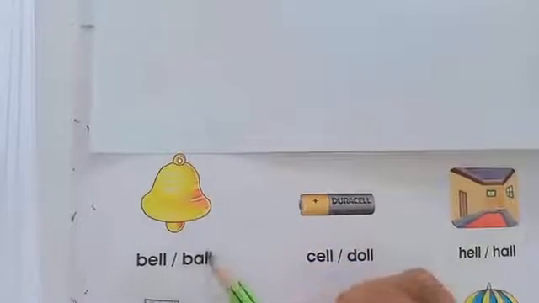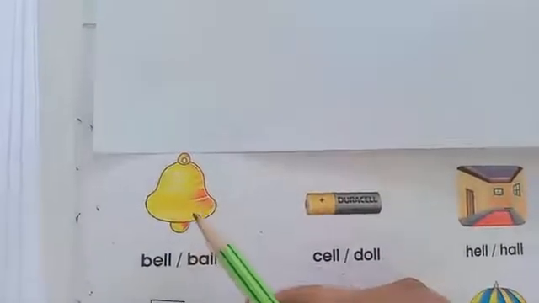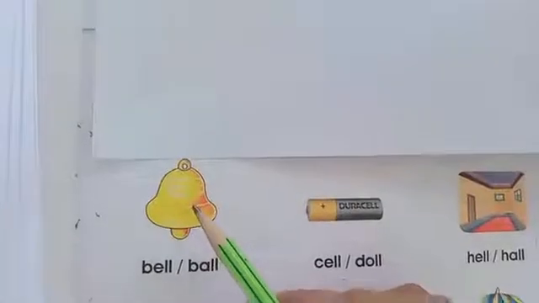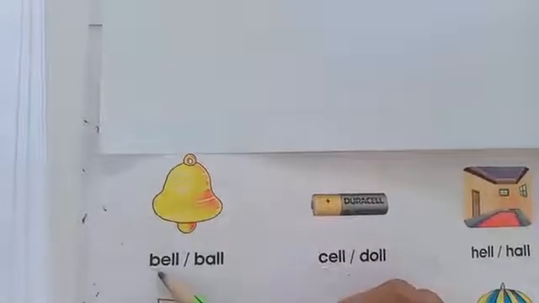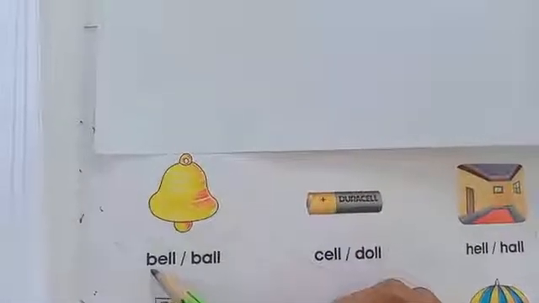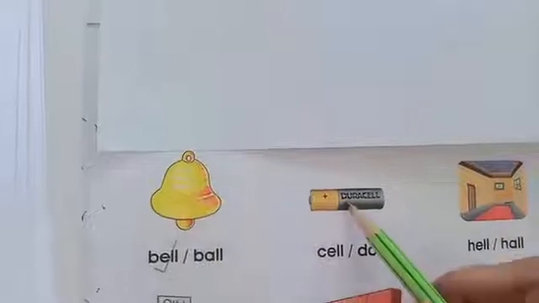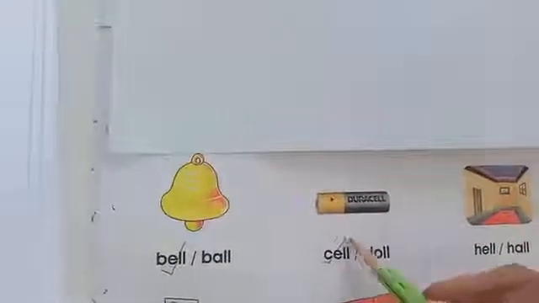Among the both spellings, you have to tick the correct spelling by seeing the picture. So which picture is this? This is bell, B-E-L-L. Right now I have shown you. Which picture is this? Cell, C-E-L-L, cell.